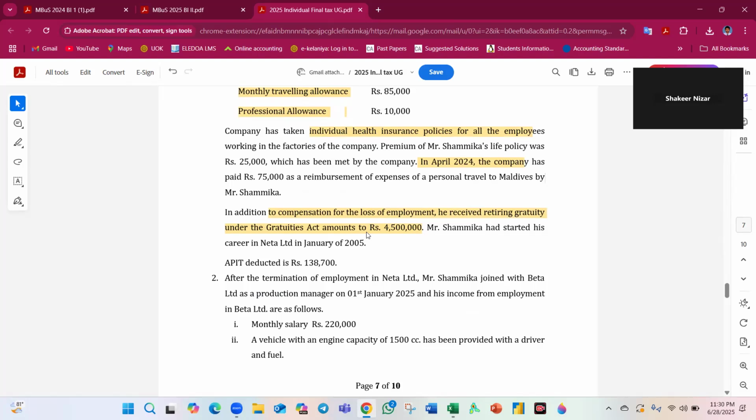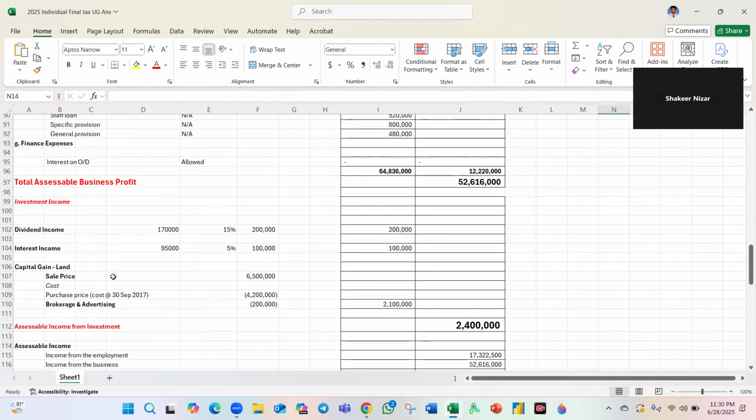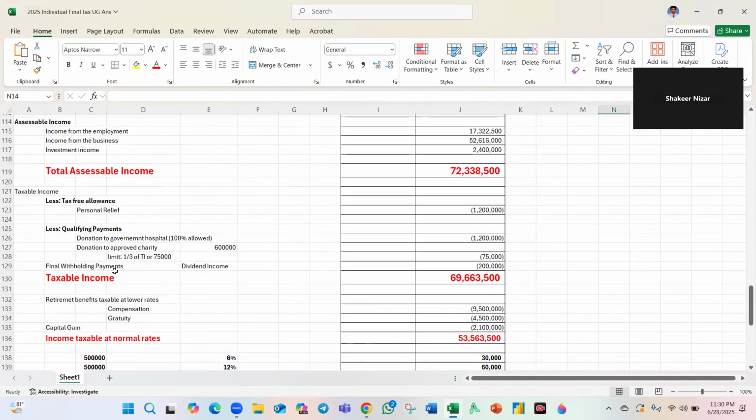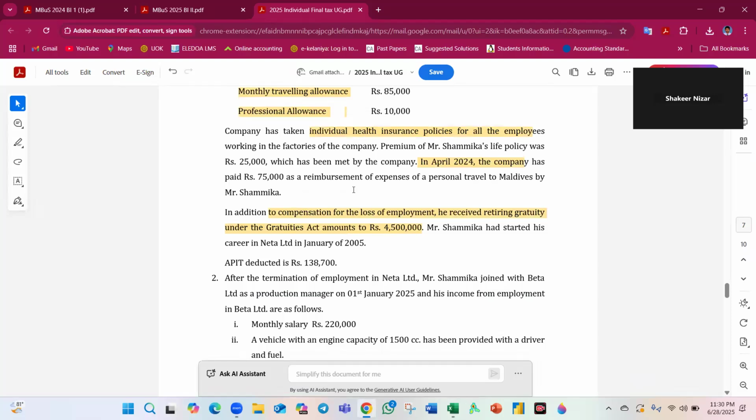After he started in January 2000, Shamika started his work, and because he has more than 5 years he is entitled to a gratuity. We know that gratuity is half month salary into number of years into the last month salary. The advance personal income tax deducted is a tax credit, which we later need to deduct. Here at this stage we are not deducting it; we are keeping it for a while.